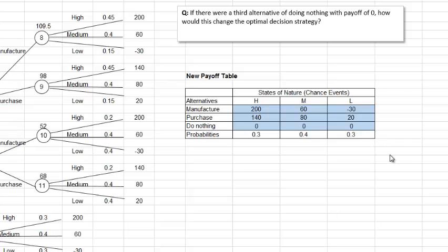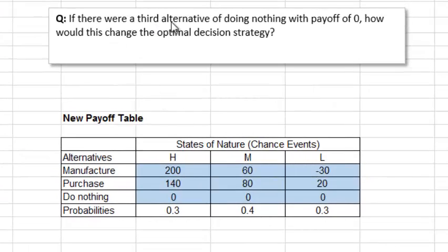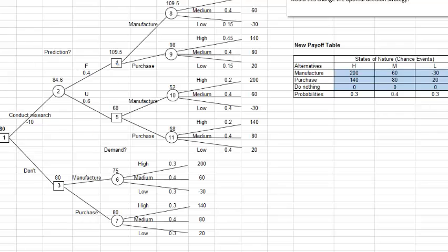I'd like to show you another variation. What if there were a third alternative of doing nothing that has a payoff of 0? How would this change the optimal decision strategy? Here's a new payoff table with the 3 alternatives: manufacture, purchase, or do nothing. Well, do nothing might mean that we might not get this new component at all, maybe because we decide not to sell the product that uses this component, so the payoff is 0 regardless of the demand level for the product. For the decision nodes 3, 4, and 5, we will need a third branch for doing nothing.